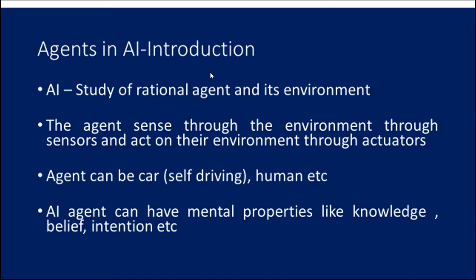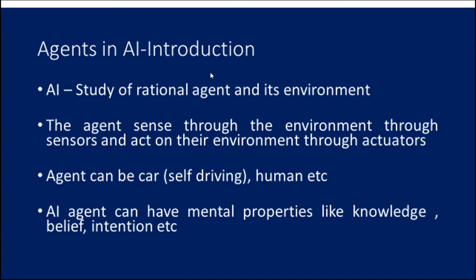An agent can have mental properties like knowledge, belief, intention, etc. So it has some properties like knowledge and belief. It has knowledge like a human. We said artificial intelligence means man-made thinking power.